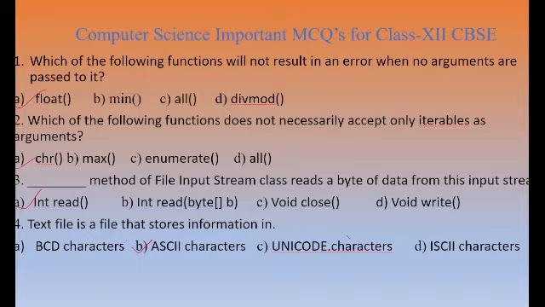Okay. Text file is a file that stores the information in which character? So they have given BCD, binary coded decimal, then ASCII, American Standard Code for Information Interchange, Unicode, Universal Code, then ISCII, Indian Standard Code for Information Interchange. So the option will be ASCII, American Standard Code for Information Interchange. So whatever text file you are writing, that stores the information in ASCII characters. So I think everyone understood the four questions. Now we go to our next slide.